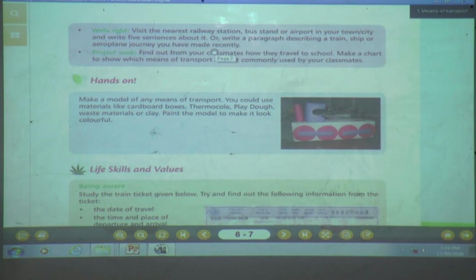What are you going to do? Either you can visit the railway station or bus stand or airport in your town or city and write 5 sentences on it, or you can write a paragraph describing a train, ship or aeroplane journey you have made recently. Understood, children?